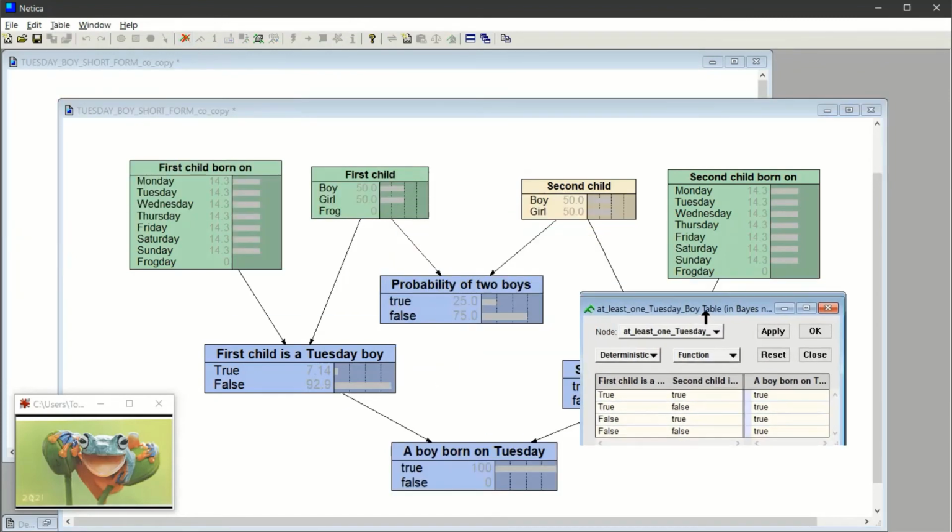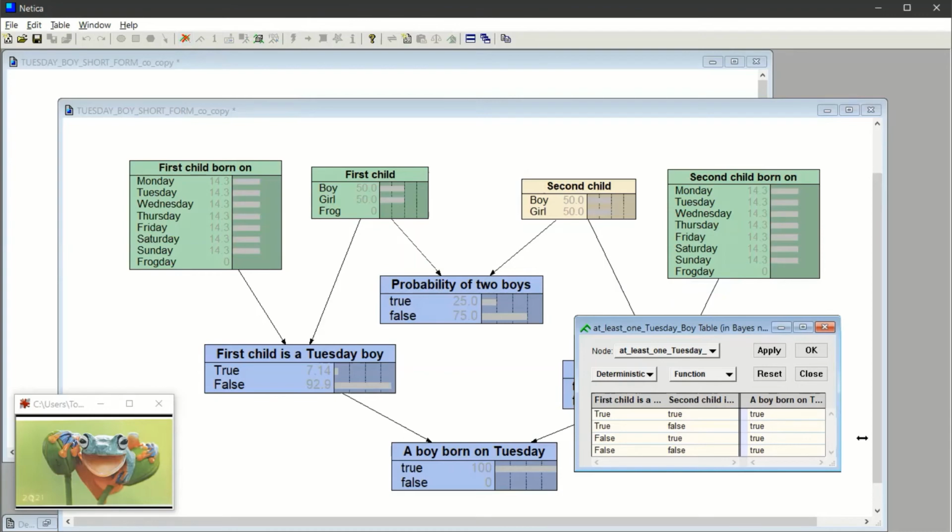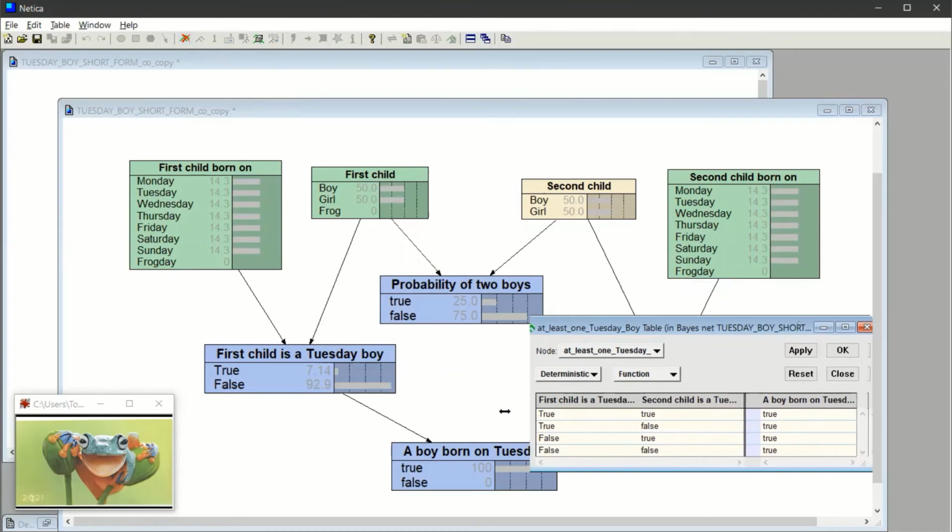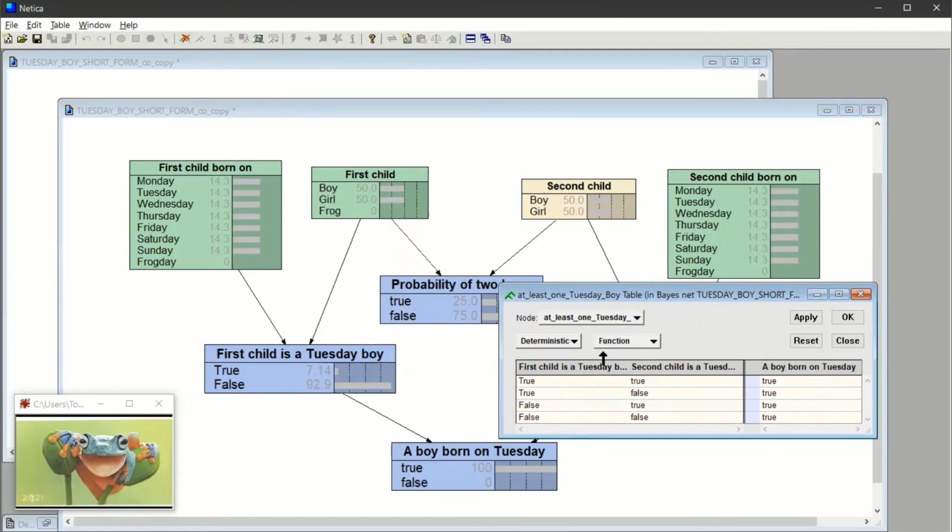do a little bit of brain surgery, and we say, okay, let's see. What do we mean here? What do we mean? All right. We say, so for a boy to be born on Tuesday, for at least one boy, right, then the first child is a Tuesday boy. If that's true, and the second child is born on Tuesday, well then, is it true? You've got at least one boy born on Tuesday? Yes. And here, if the first child is born on Tuesday, then even if the second child is not, well then still, you've got at least one boy born on Tuesday.